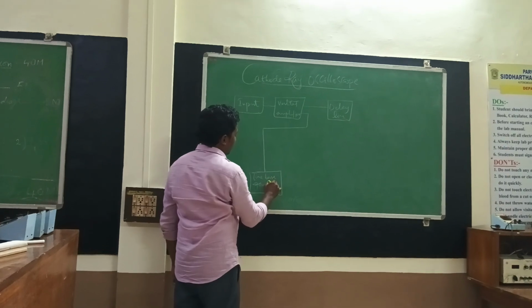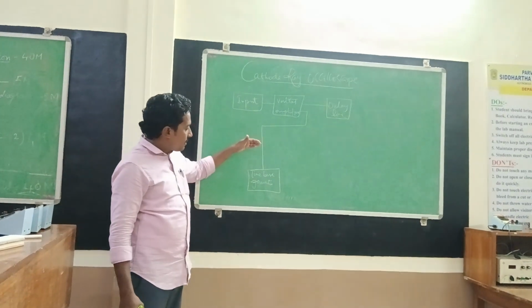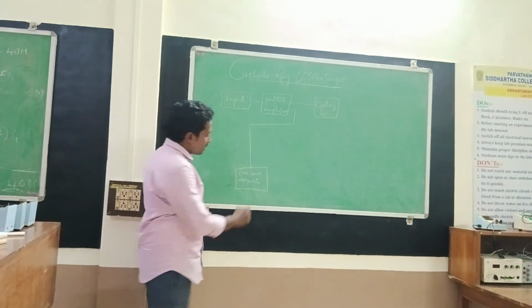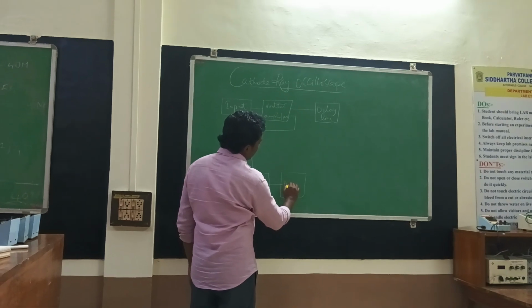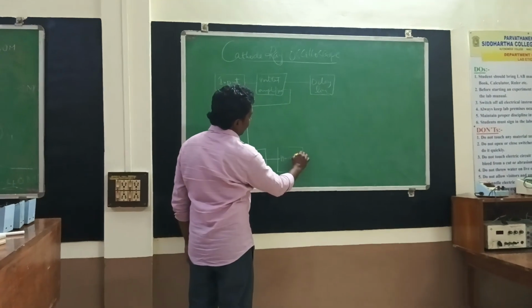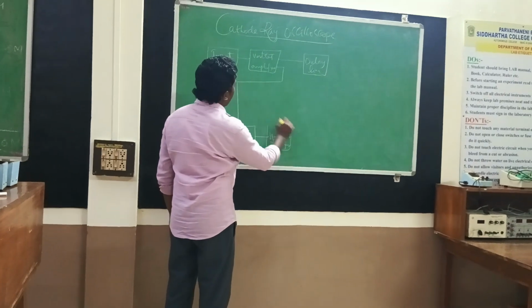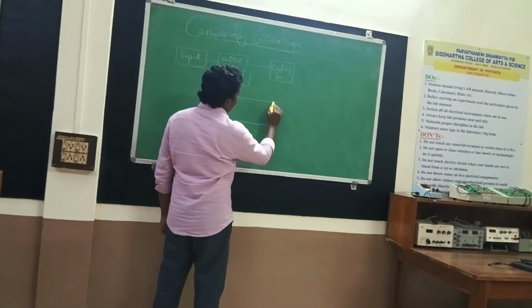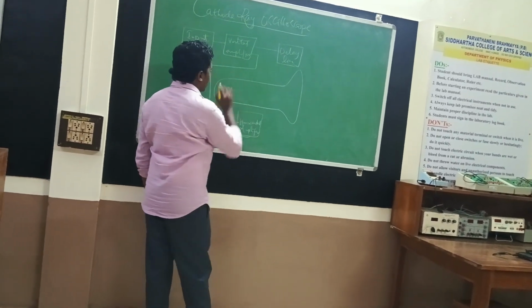Time-base generator circuit. Here the pulse is split into different time zones. The output of the time-base generator is connected to the horizontal amplifier. And the main important part of the cathode ray oscilloscope block diagram is the CRT. This is the main part of the cathode ray oscilloscope.